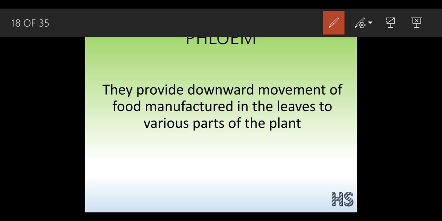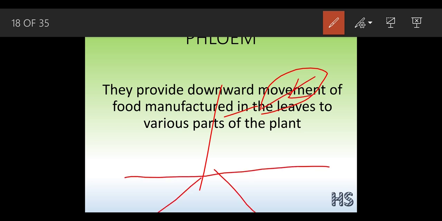Now a question arises: where do plants prepare their food? Many of you would be quite aware that plants prepare their food in the leaf, and when the plants prepare this food, at the same time it is transported to each and every part of the plant. It gives food to the root systems also, and the food goes towards the top part also.